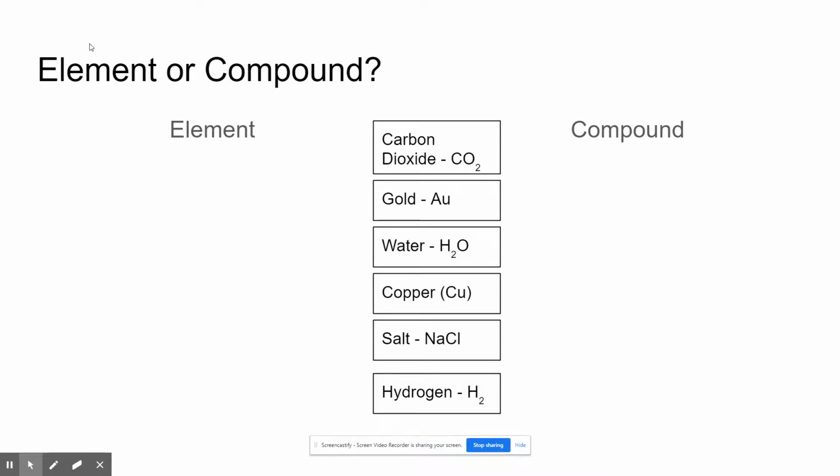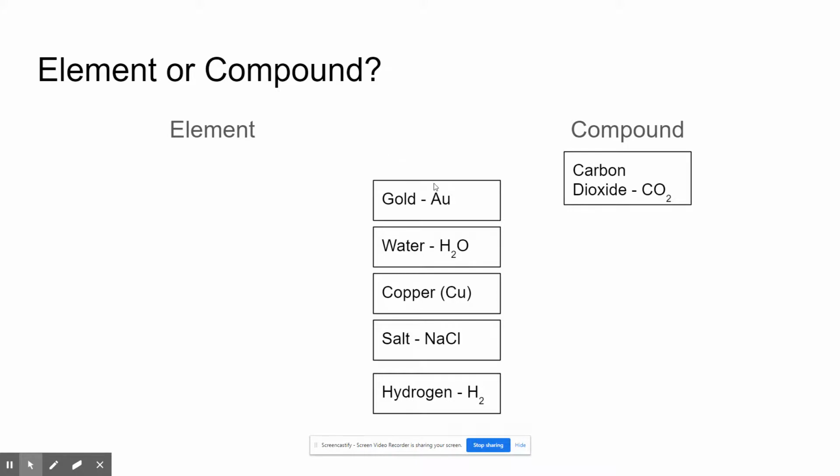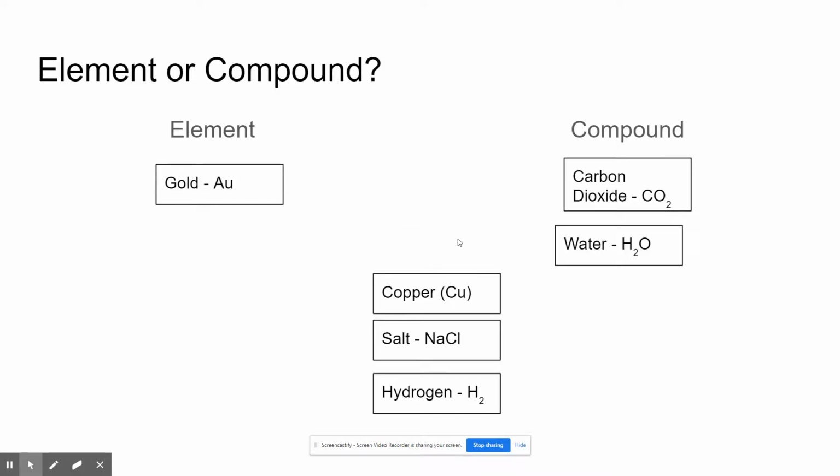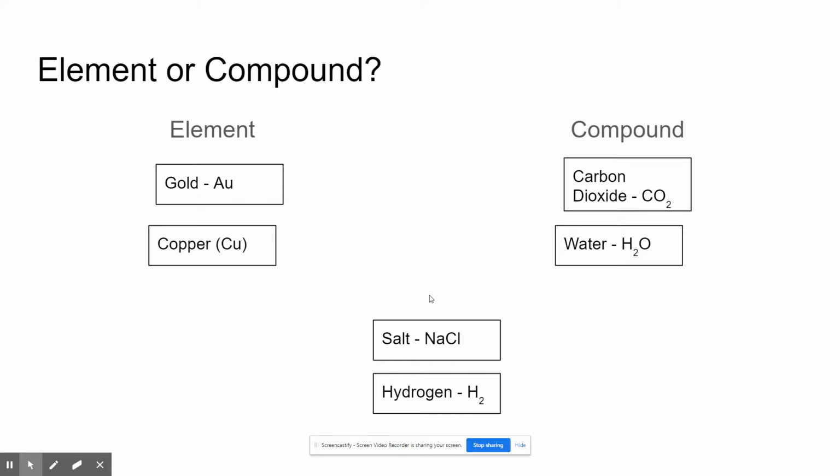If we're classifying these as an element or a compound, all you have to look at is, are there two capital letters? If there are two capital letters, that means there's more than one element bonded together, so that's a compound. If there's only one capital letter, then it's an element. Carbon dioxide, that's a compound. Gold, one capital letter, that's an element. Water, H2O, I've got hydrogen and oxygen bonded together, compound. Copper, Cu, that's an element.